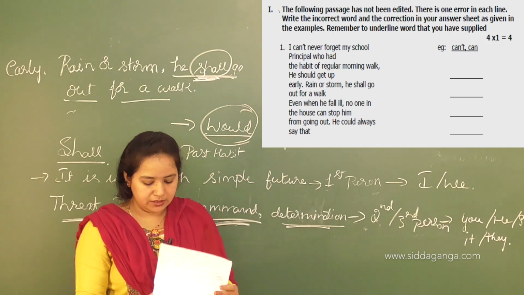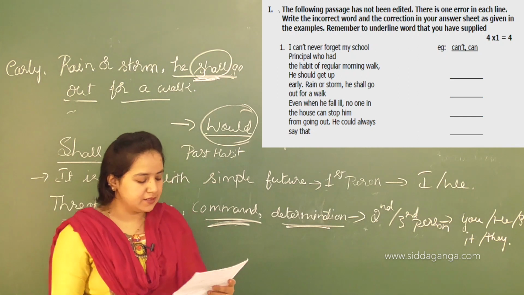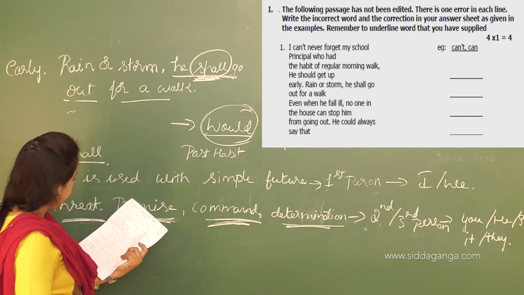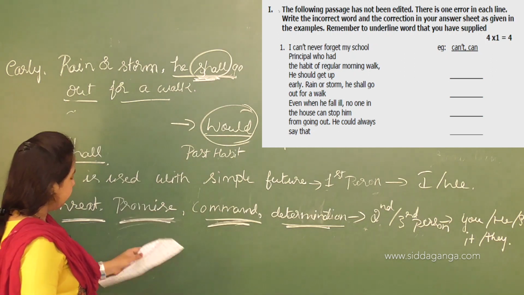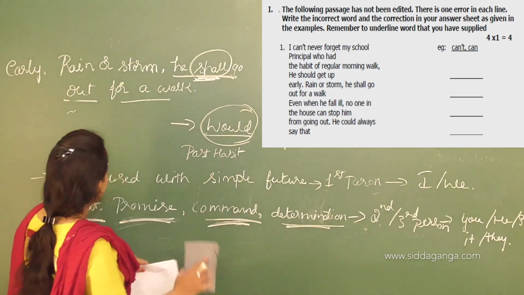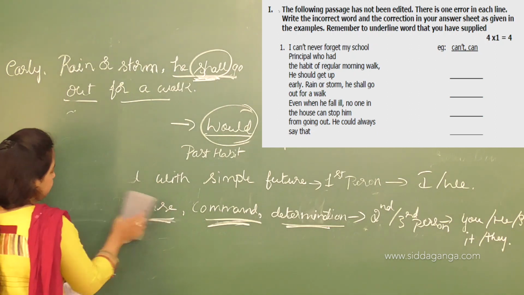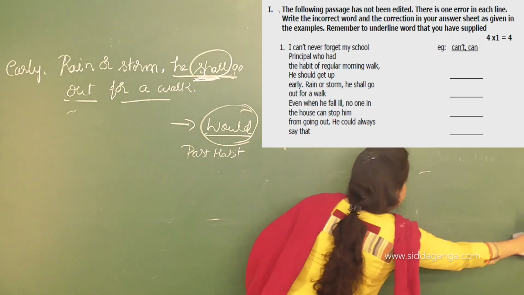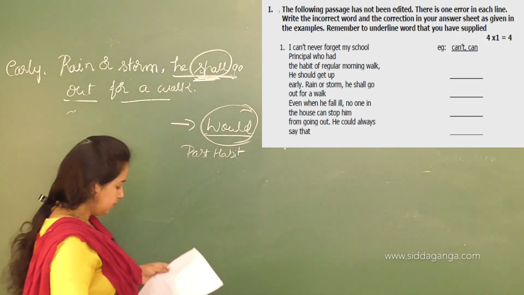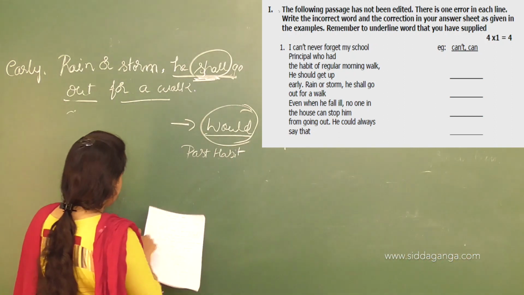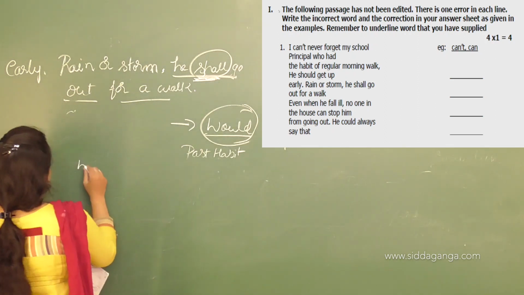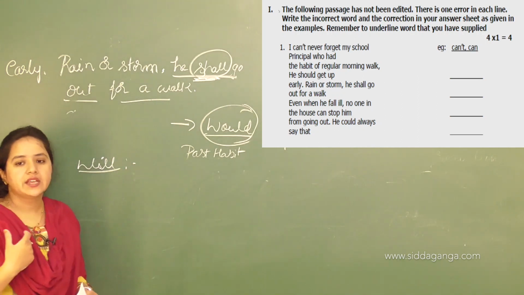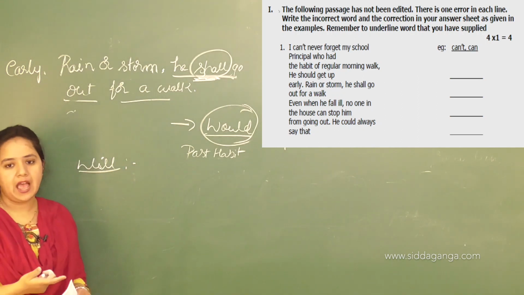So let's talk about the next sentence. But before that, I need to talk about will. Will is used vice versa. You need to use will to express someone's future action.